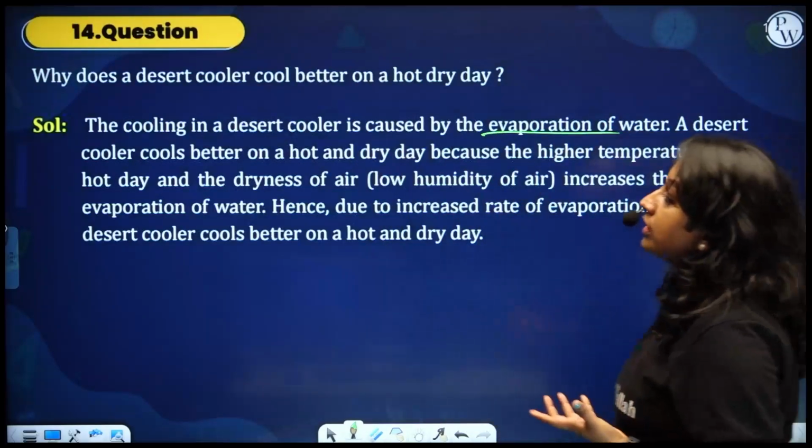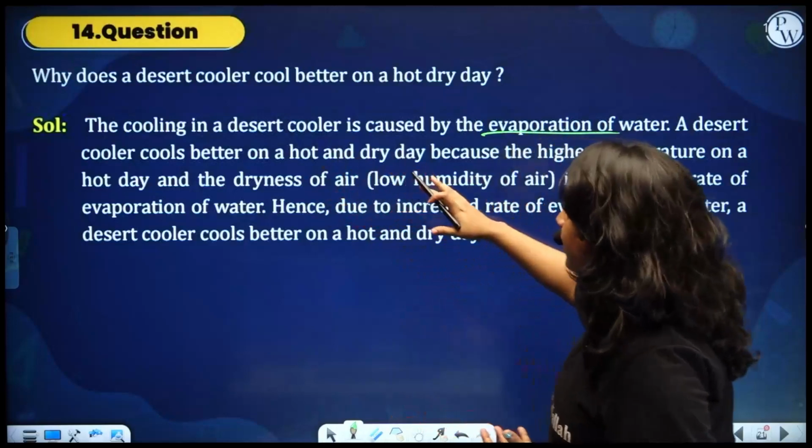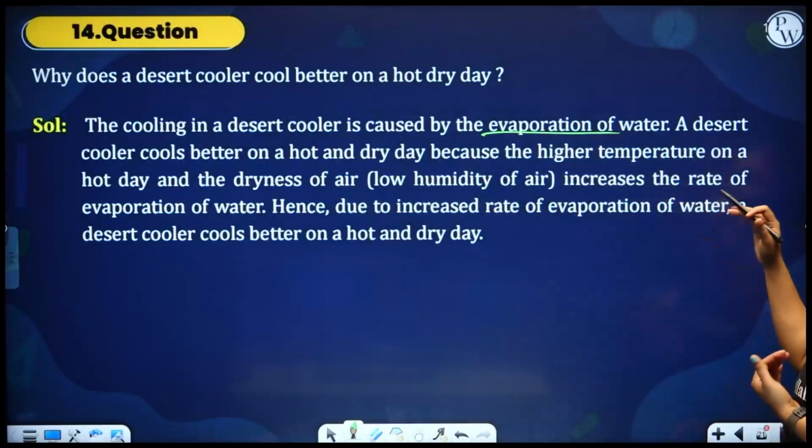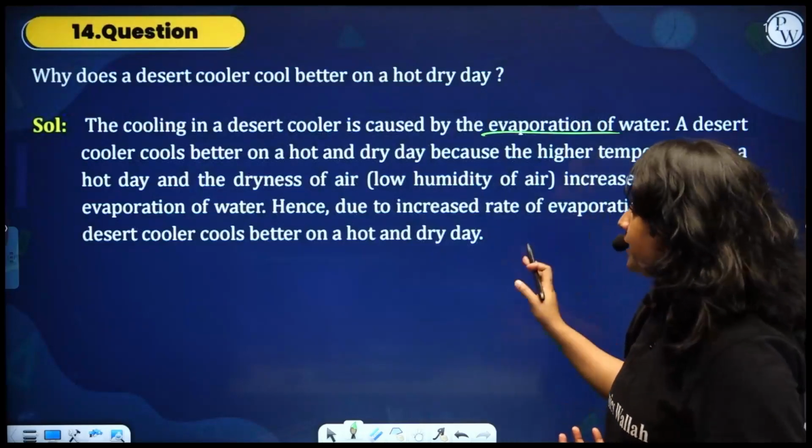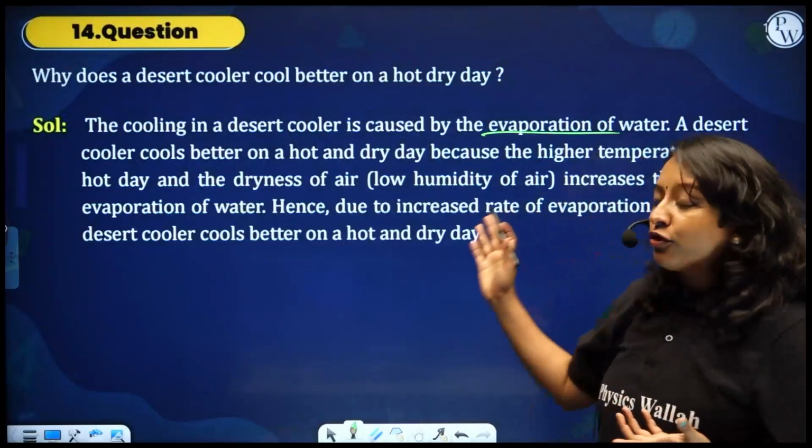A desert cooler cools better on a hot and dry day because the higher temperature on a hot day and dryness of the air increases the rate of evaporation.